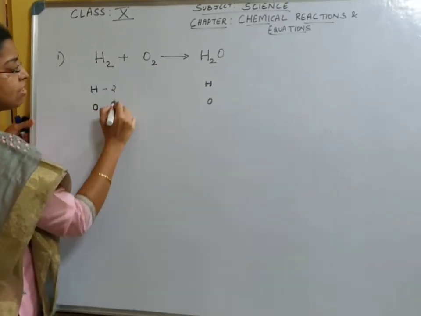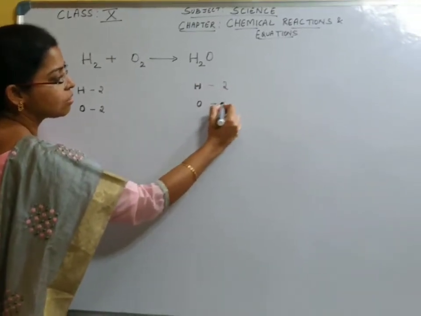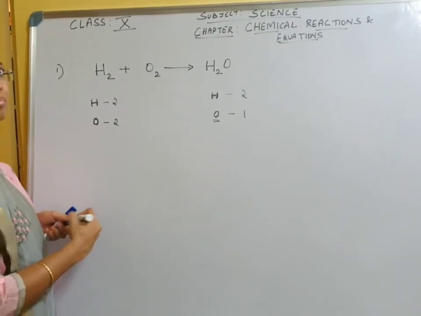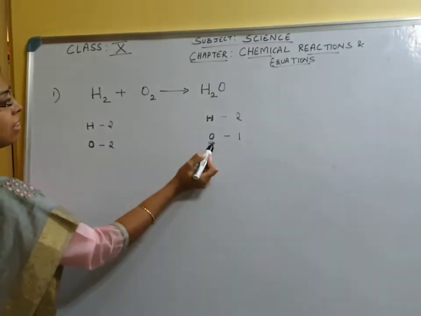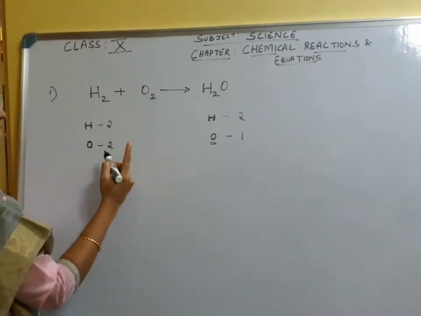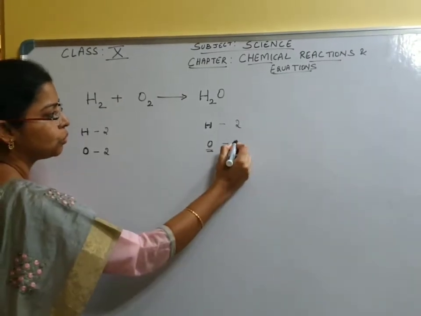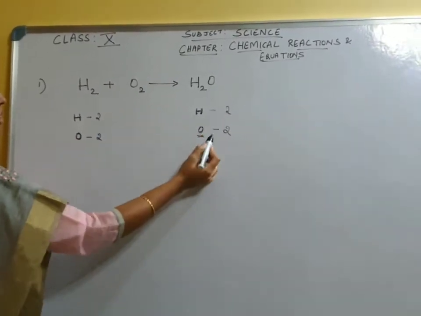Oxygen is 2, and hydrogen is 2. In the product, hydrogen is 2 and oxygen is 1. So oxygen is 1 atom. So how do we balance? Here oxygen is less by 1, so we will make it 2. Now we compare oxygen and hydrogen. All the atoms are equal.